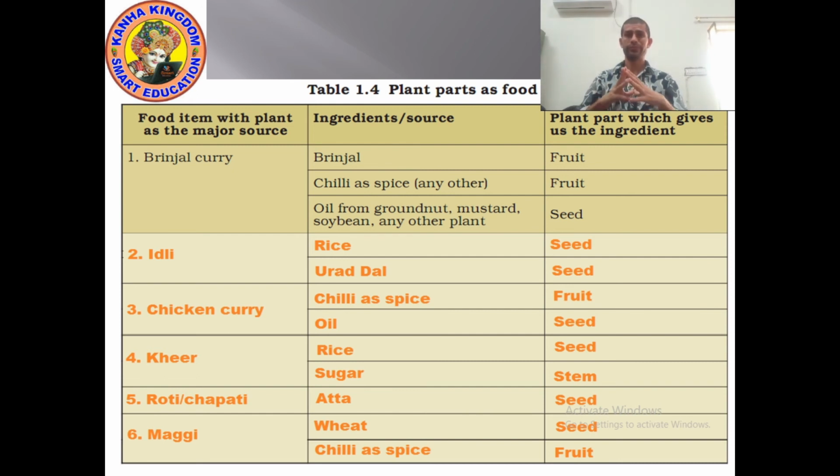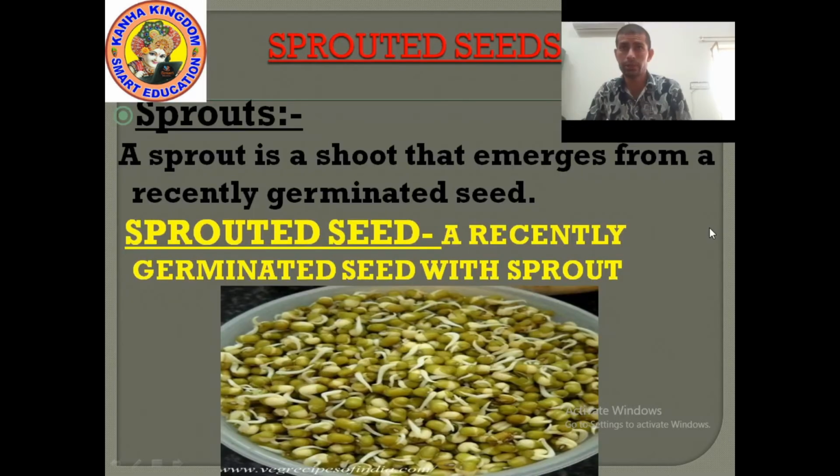Okay. So different food item. To make different food item, we need different ingredient, and these different ingredient we get from different plants part, which give us ingredient. Understood? Now let's move on the next point. Today's last topic is sprouted seeds.